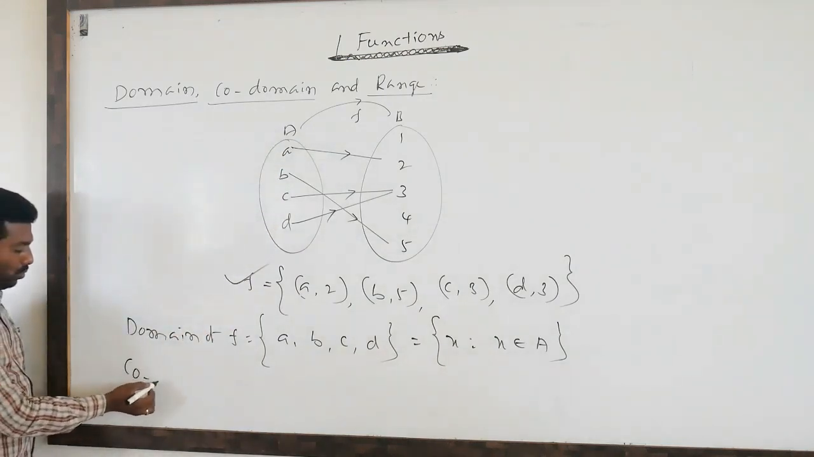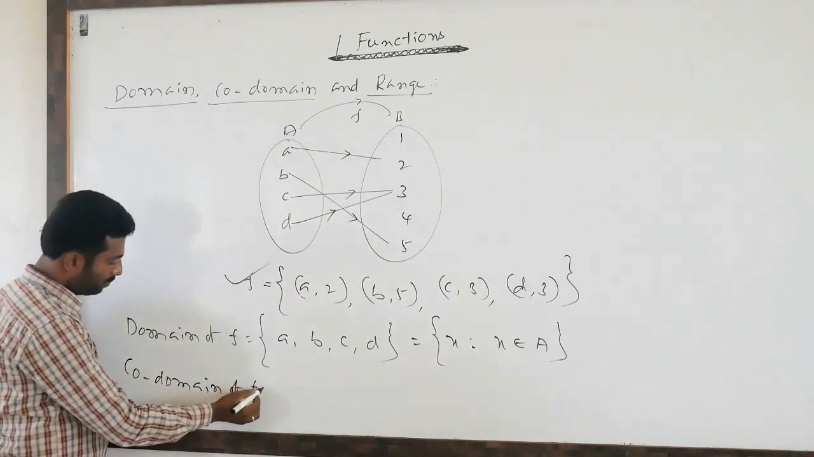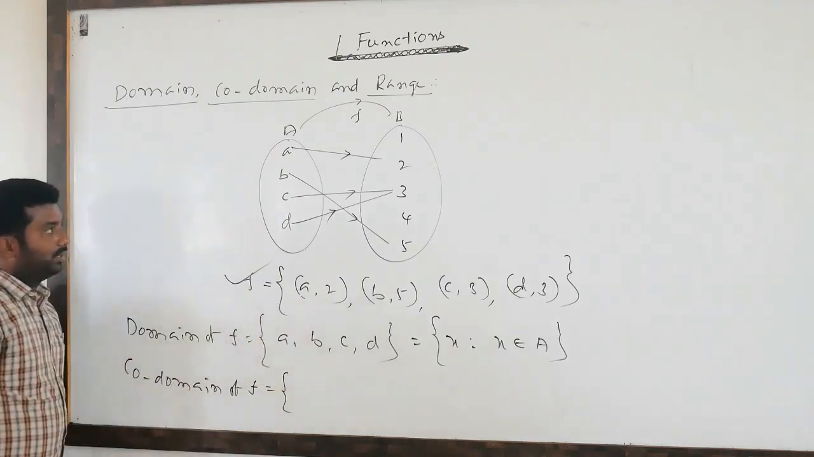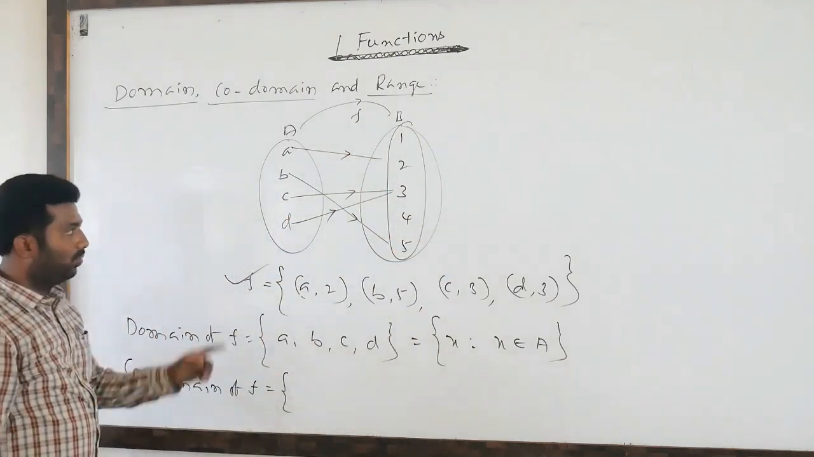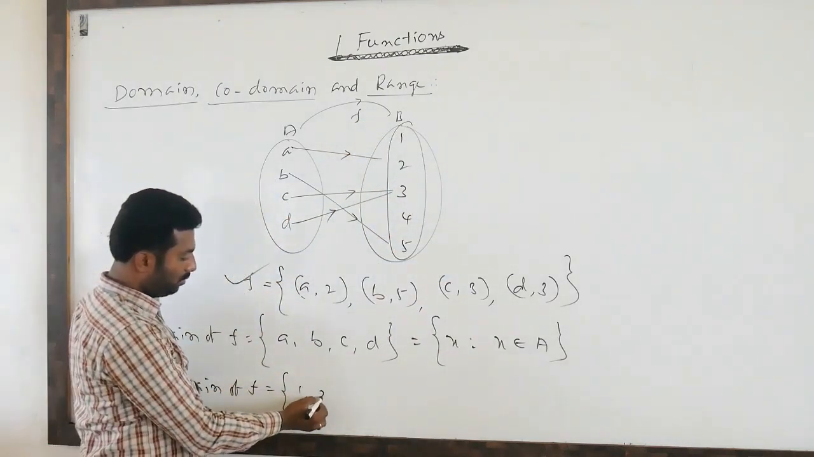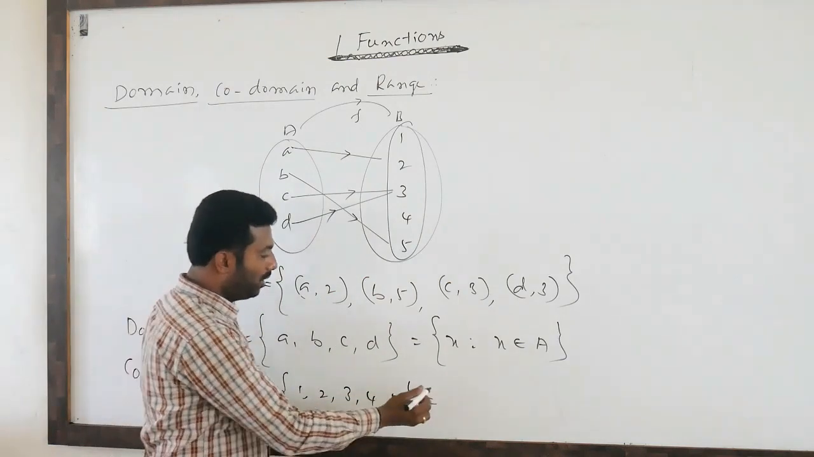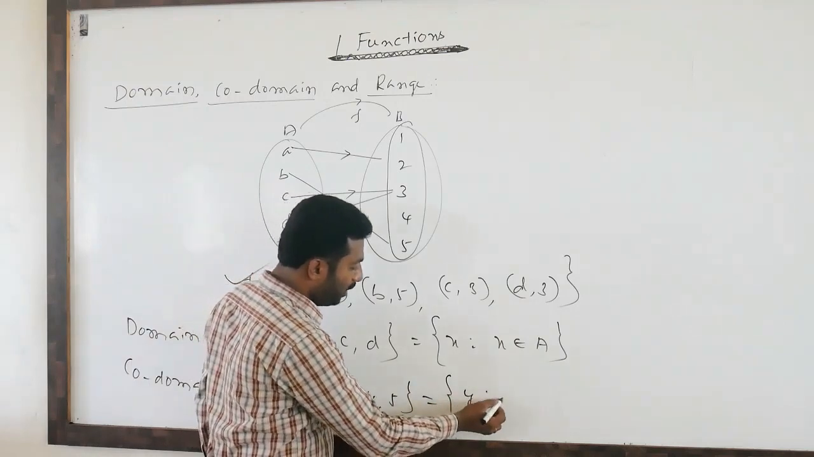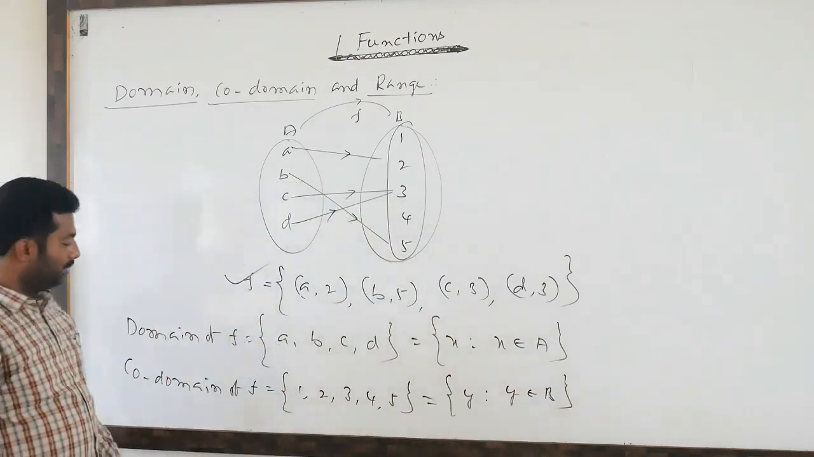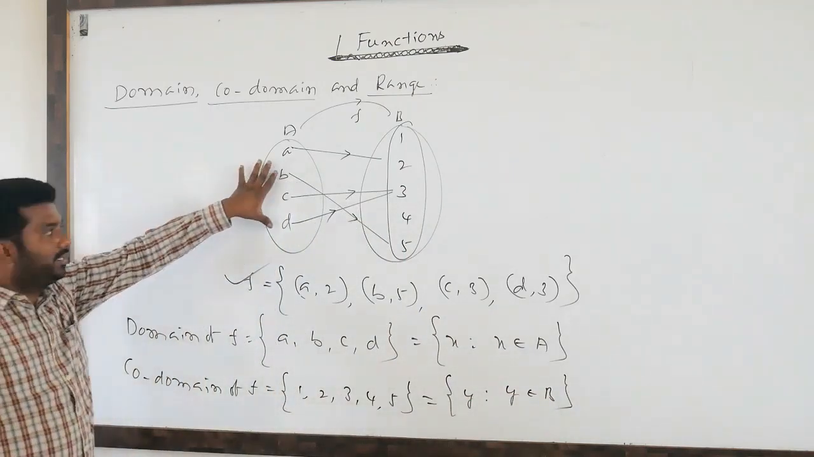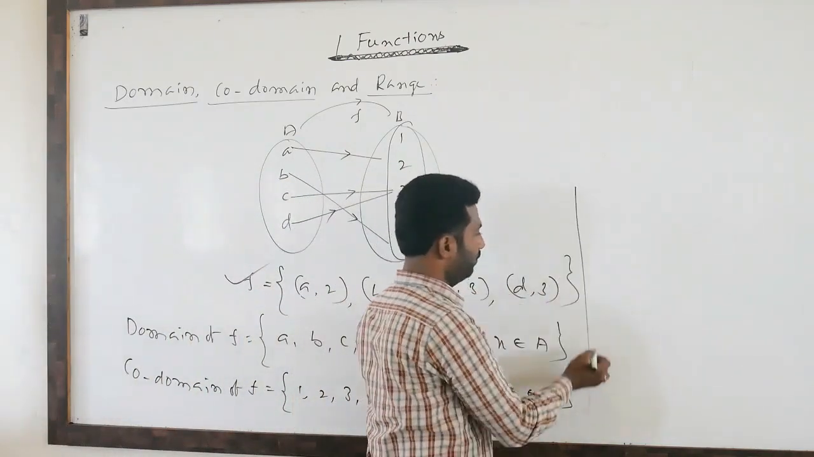Next, codomain. The set of all the second set elements, that is 1, 2, 3, 4, 5. Again in set builder form, the set of all the elements y such that y belongs to B. This is the codomain. First set is the domain, second set is the codomain. Then what is the range?